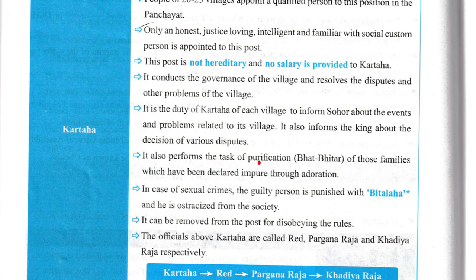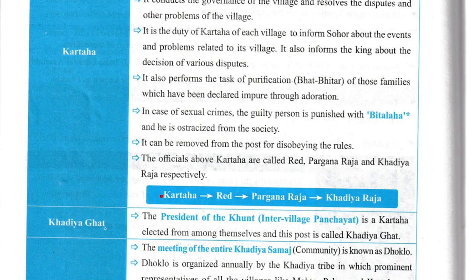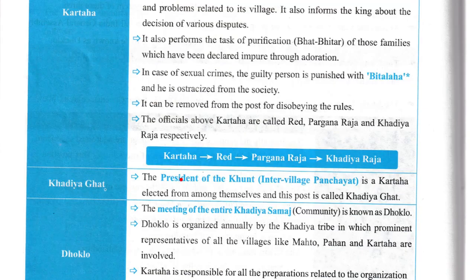It also performs the task of purification, that is Bhat Bhitar, of those families which have been declared impure through adoration. In cases of sexual crime, the guilty person is punished with Bitlaha, and he is ostracized from the society. The Karta can be removed from the post for disobeying the rules. The officials above Karta are Reed, Pargana Raja and Khadia Raja respectively. So we have Karta, then Reed, then Pargana Raja and then Khadia Raja.